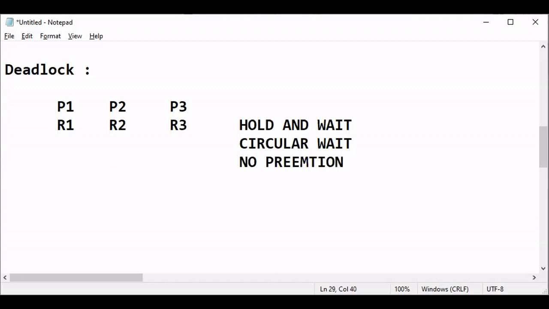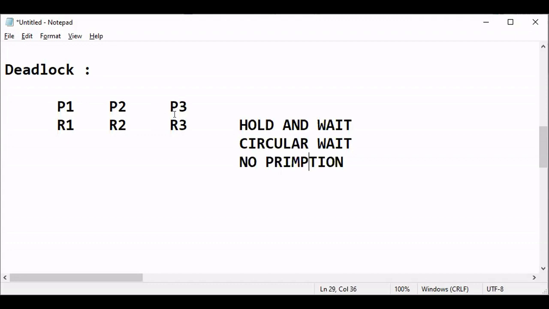If preemption is allowed, what will happen? If preemption will be allowed, then P2 can forcefully take resource R3. And P3 can take forcefully, if it is powerful as per the priority. P3 can take R1 forcefully if it is a powerful process.